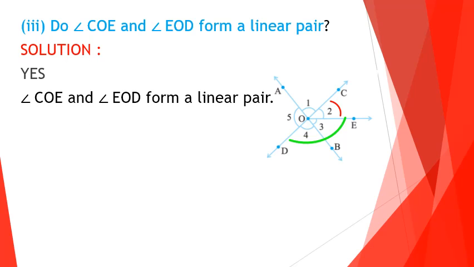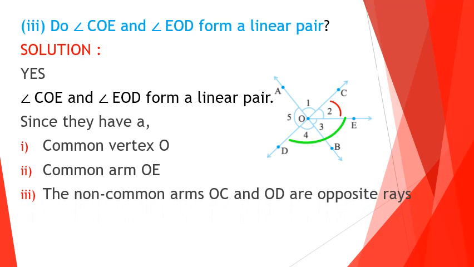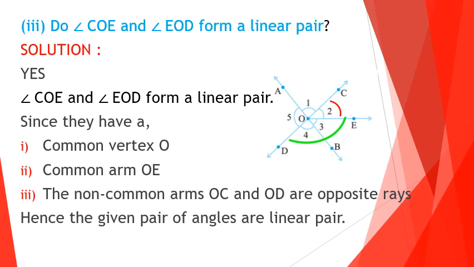Yes, angle COE and angle EOD form a linear pair since they have a common vertex O, common arm OE, the non-common arms OC and OD are opposite rays, means they form a straight line. Hence, the given pair of angles are a linear pair.